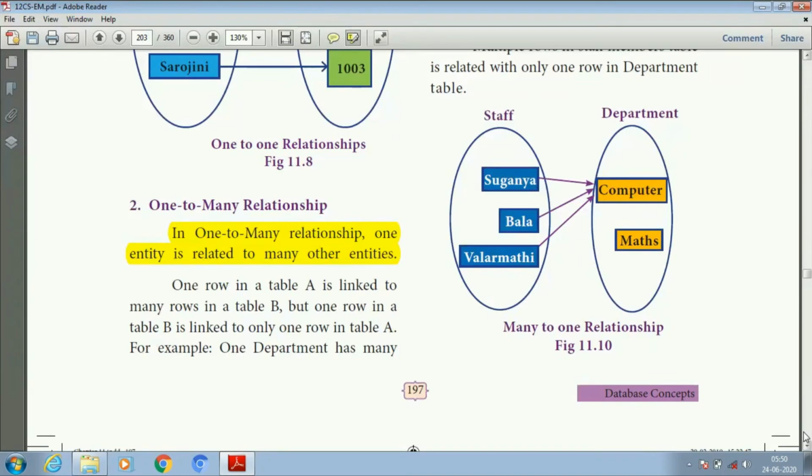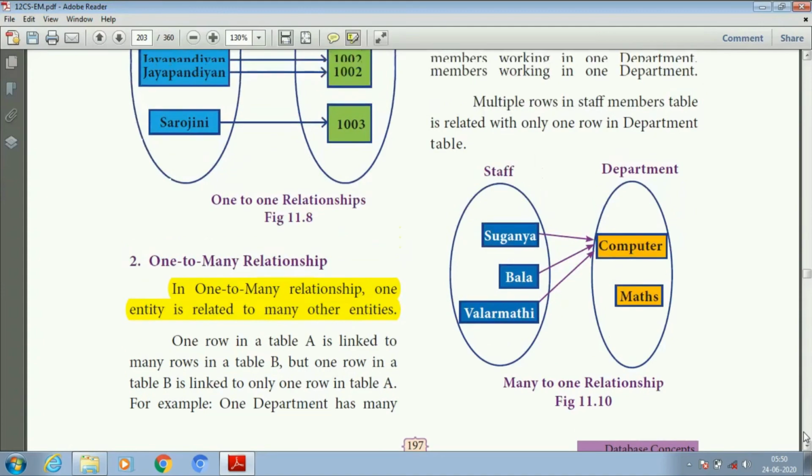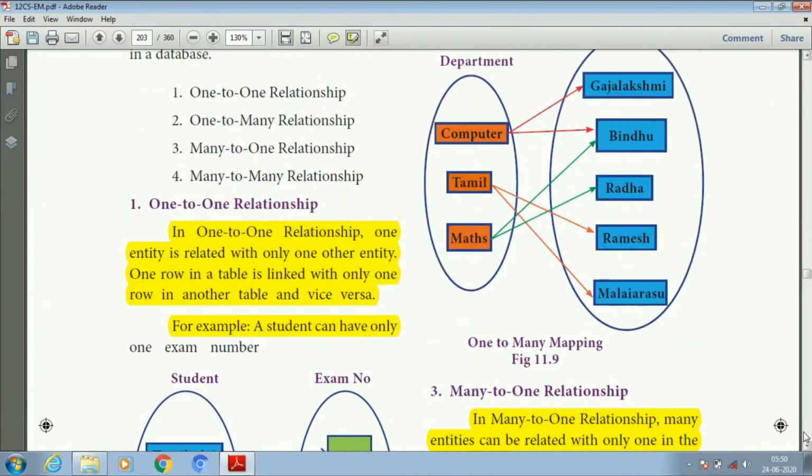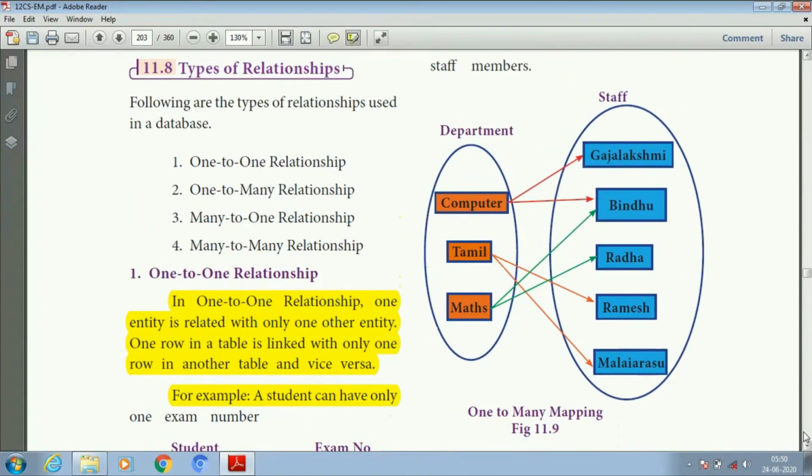And next one is one-to-many relationship. Here one-to-many relationship means one entity is related to many other entities. That means one row in table A is linked to many rows in table B, but one row in table B is linked to only one row in table A. Example, one department has many staff.